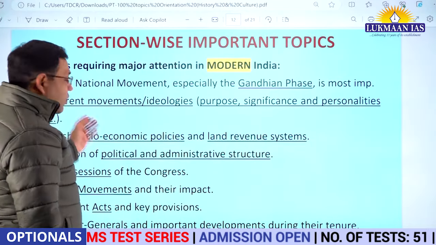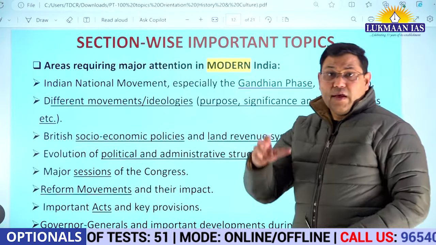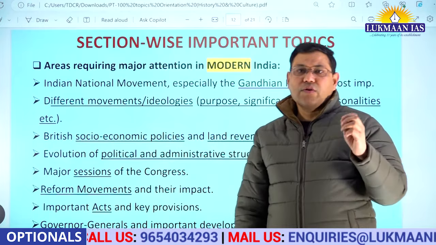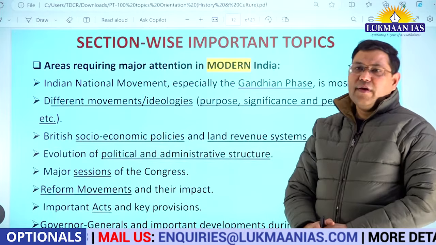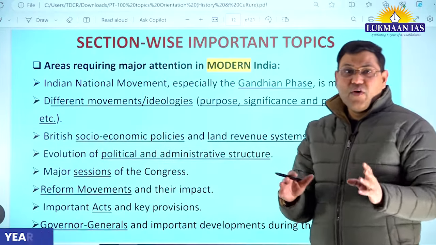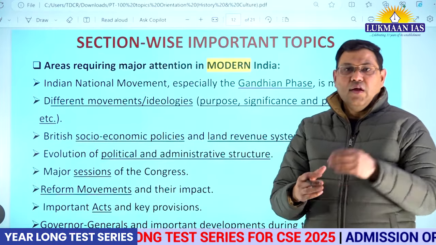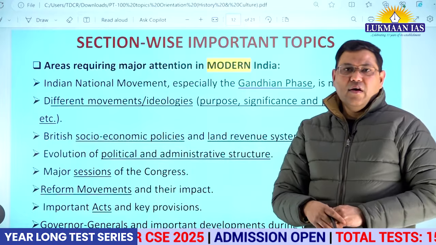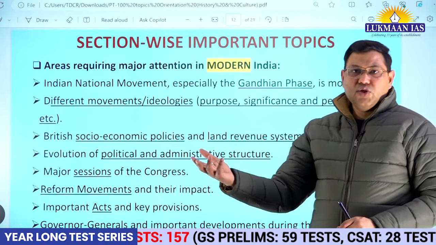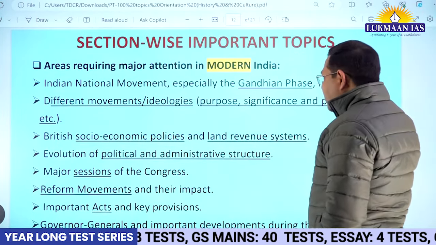So we can say in modern India, the Indian national movement is the most important area from where questions have been asked. Within the Indian national movement, the Gandhian phase, that is the arrival of Gandhi in India from South Africa in 1915, up to his role in India's freedom struggle till 1947-48, should be studied, right? You should be very well aware of different movements, as I said earlier, as well as ideologies. There is revolutionary ideology, leftist ideology, rightist ideology, communal ideology. These ideologies emerged, and different movements like the civil disobedience movement and Quit India movement should be known. You should know about their purpose, significance, and personalities related to them.